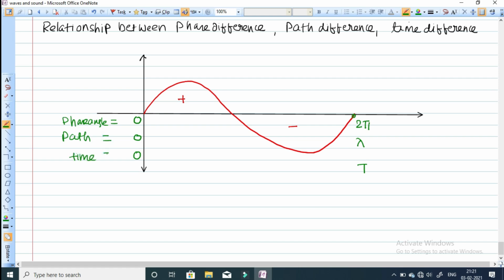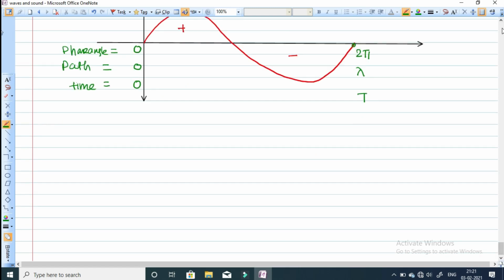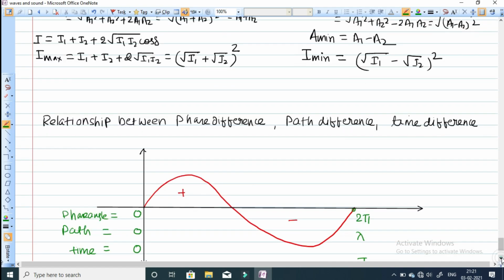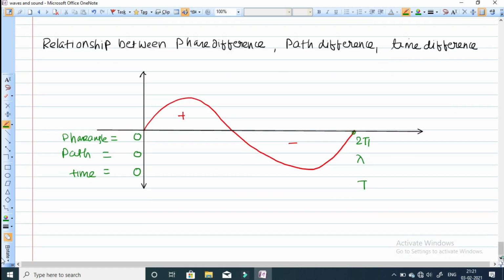Suppose the phase difference between two waves is represented by delta phi. Then the total phase angle per cycle is 2 pi.